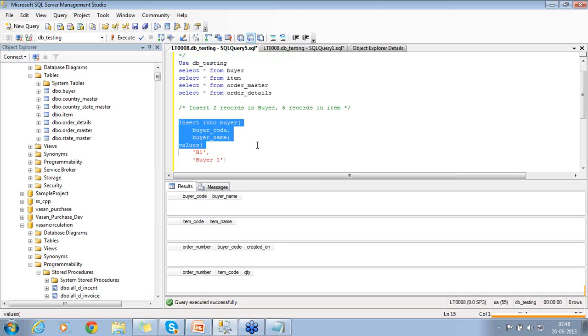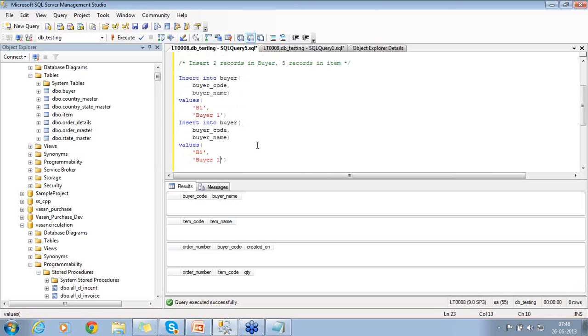I copy this. I want to create 2 buyers. I have created now 2 buyers, buyer 1, buyer 2. Right? So I am now going to create another record, 5 items in the item master.